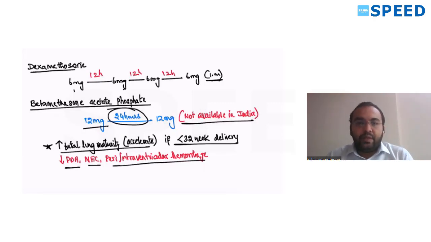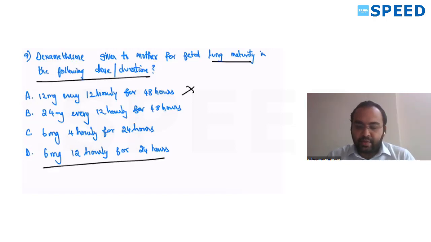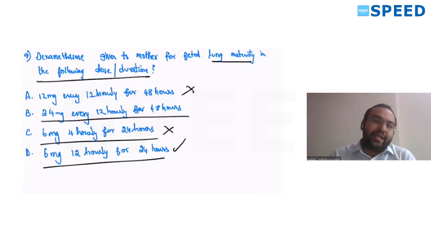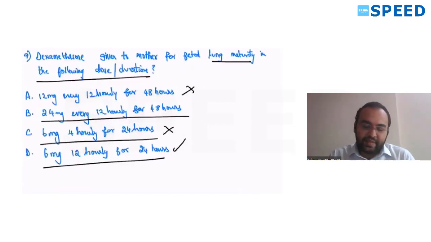Okay. So the question here is dexamethasone given to mother for fetal lung maturity, which dose? 12 hours for 48 hours, wrong. 6 mg 12 hourly for 24 hours is correct. 6 mg 4 hourly is wrong. 24 mg every 12 hours, no. 12 mg every 24 hours, they have just given the reverse. So this is also wrong. So dexamethasone 6, 6, 6, 6 at 12 hour gap, IM. Okay.